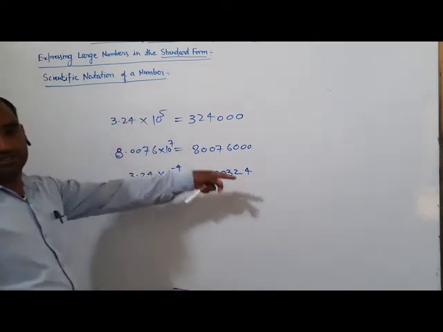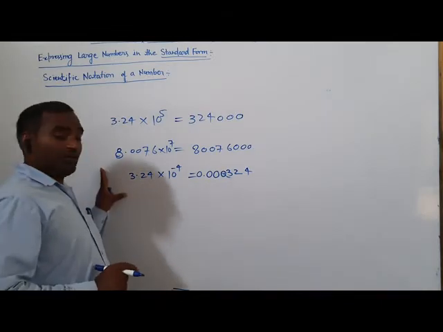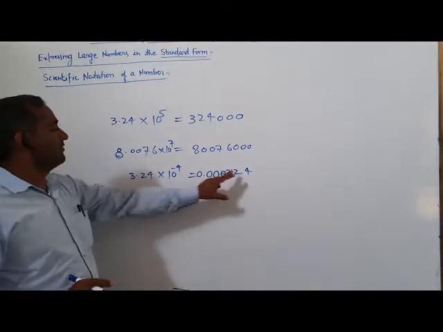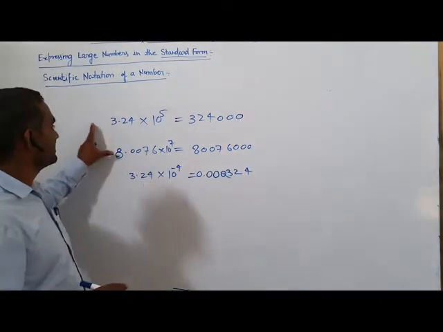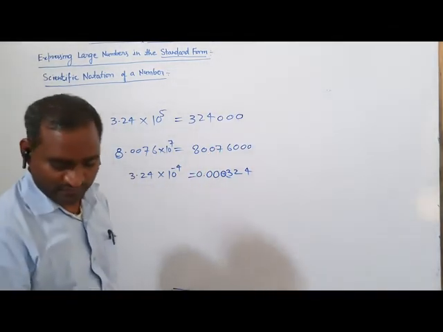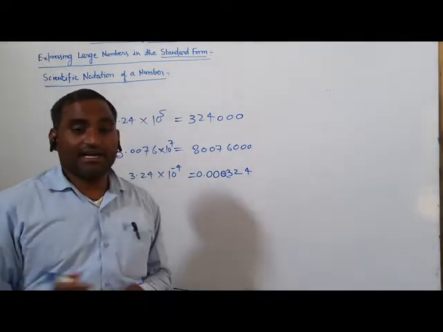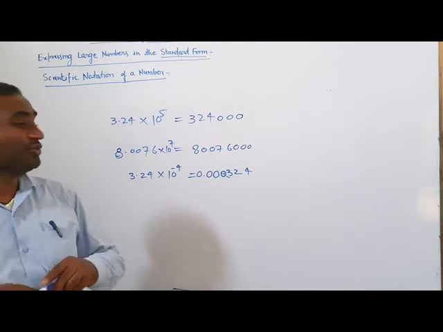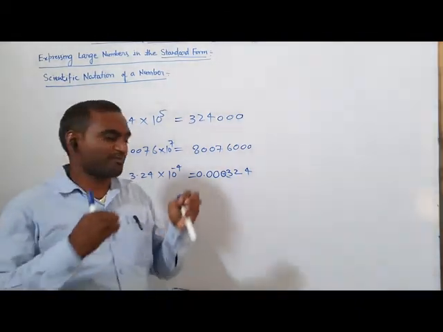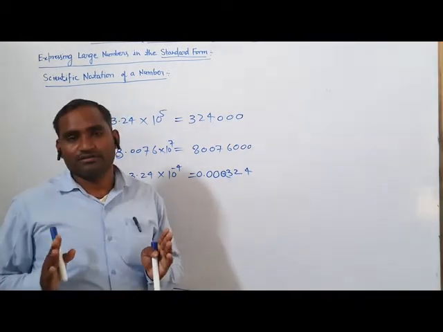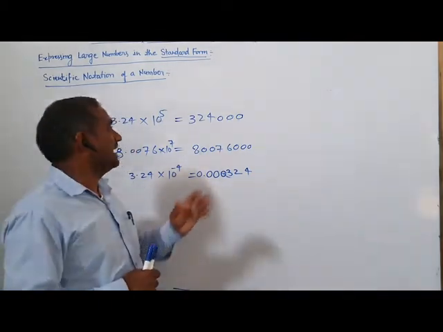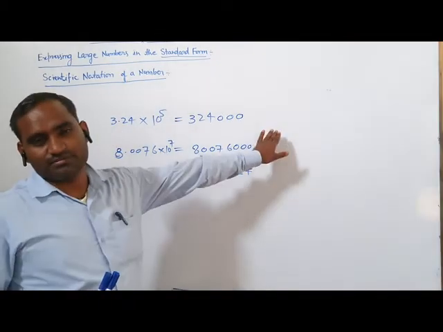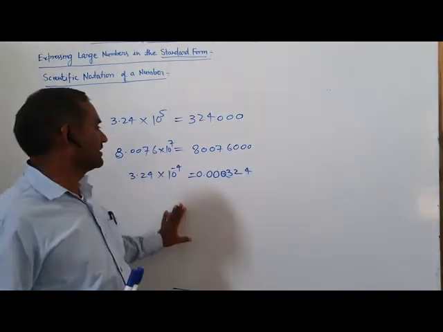In this way you can write general form from standard form. So I think all of you have understood this. I have explained it in an easy way, and I think you will be able to solve these types of questions from your exercise book.